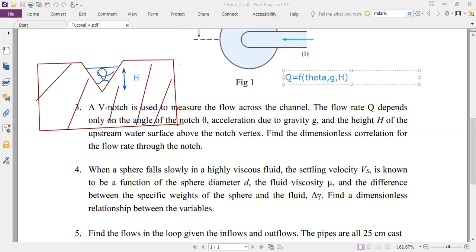So I've converted that first sentence into a mathematical statement: Q equal to F of theta, g, h. Find the dimensionless correlation for the flow rate through the notch.